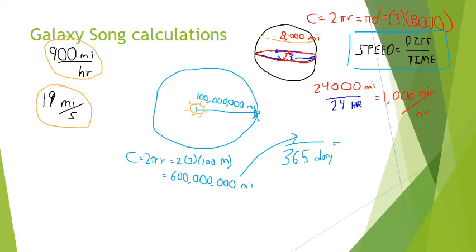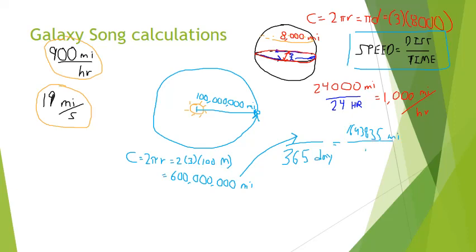And one thing I can tell you is that 600 million divided by 365 is not 19. Right? So he gave us the answer of 19 miles a second. It turns out that it winds up being a much larger number. It's like 1, 4, 3, 8, 3, etc., etc., 5, and that's miles. But that's the problem.